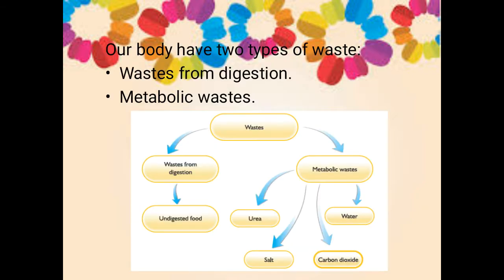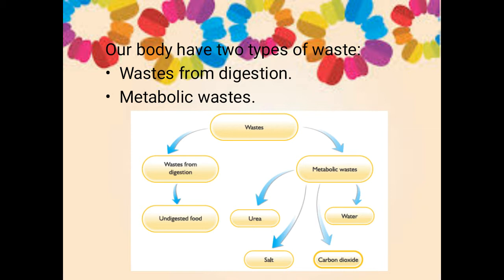Okay. So, primarily, there are two types of waste present in our body. One is waste from digestion and another one is metabolic waste. Waste from digestion in sense it is from solid food. They are solid waste where the undigested food will be treated as the solid waste such as feces.